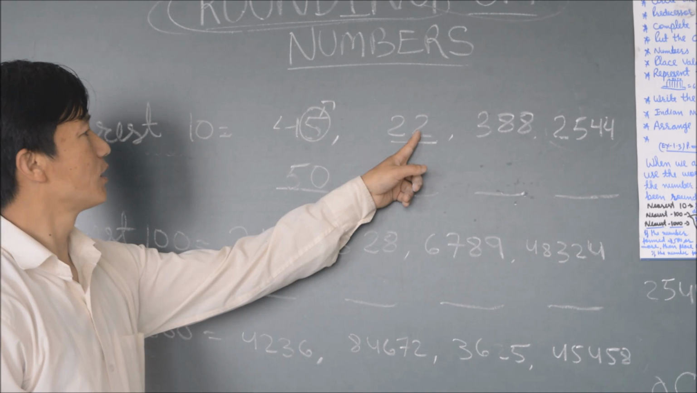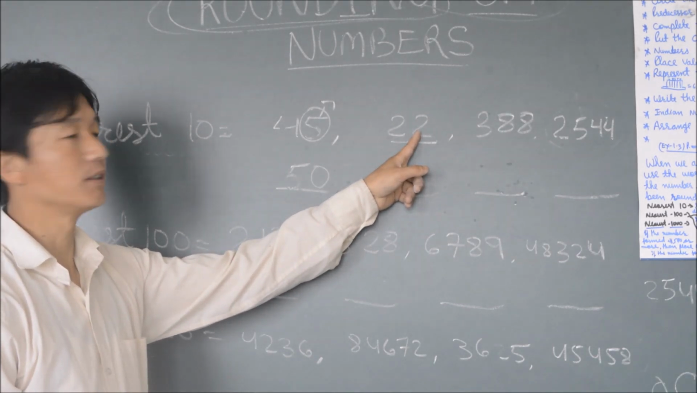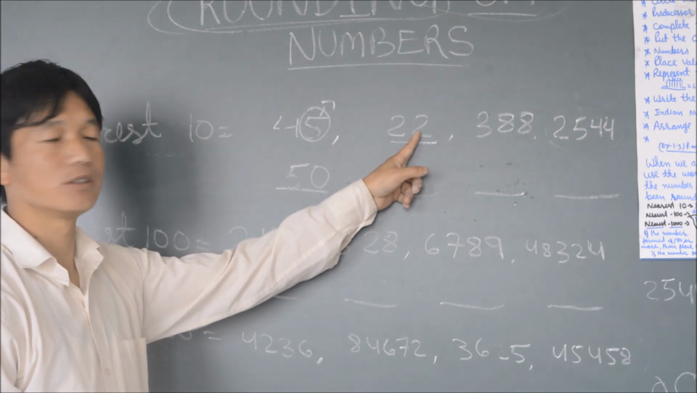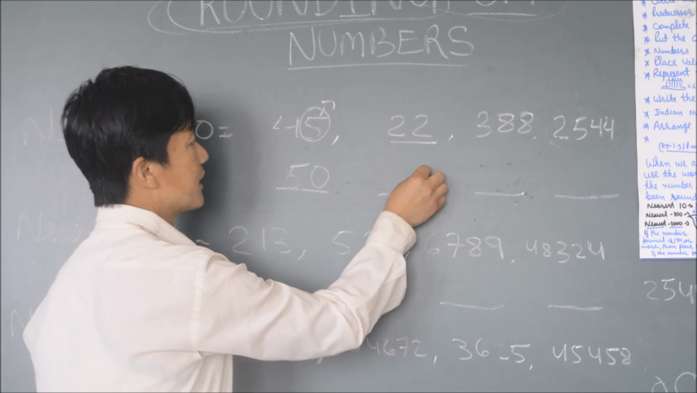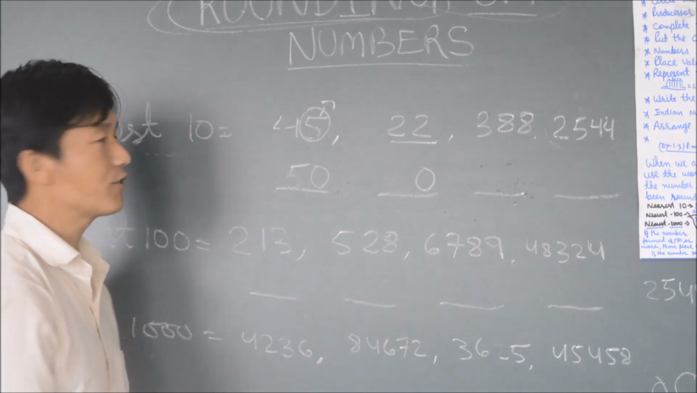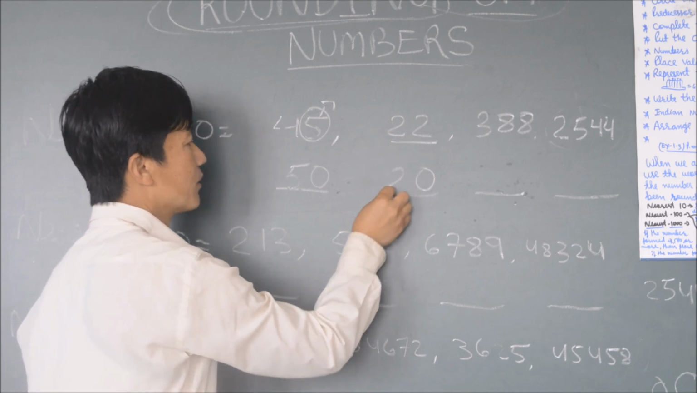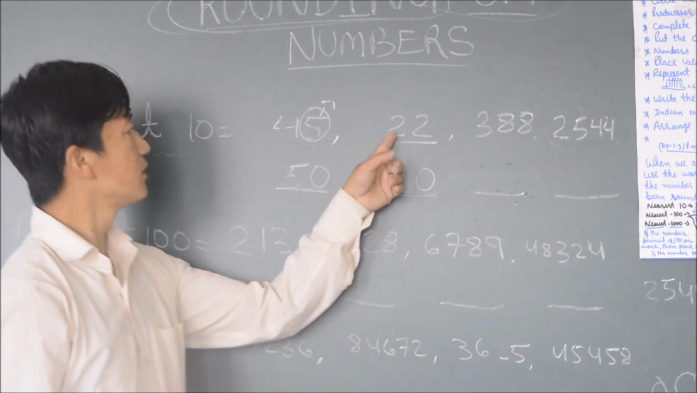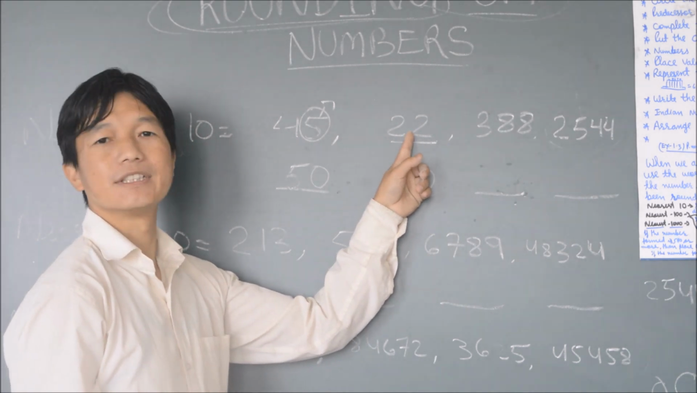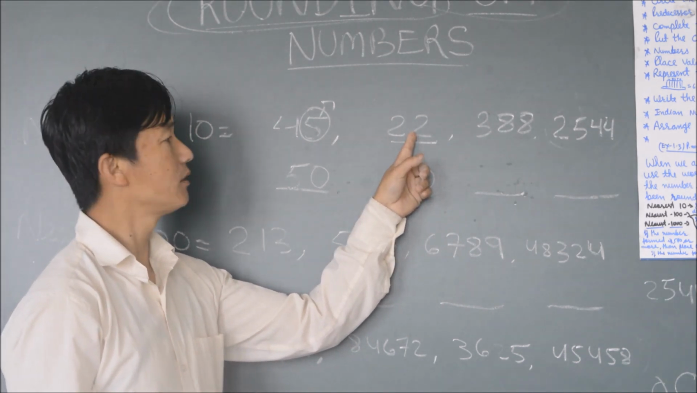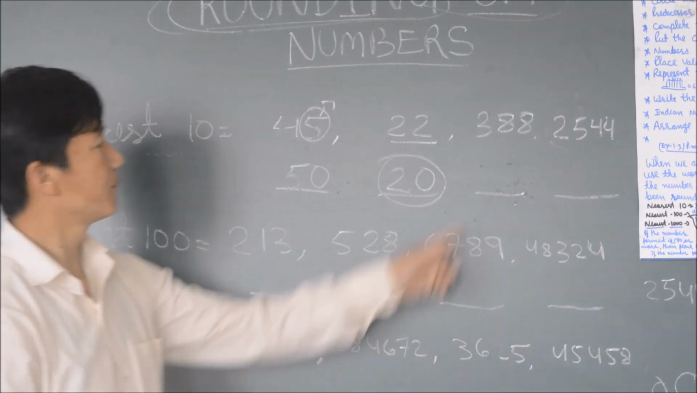Check here, 2 is less than 4, less than 5, below 4. That means we can change this 2 to 0. After that, the tens place remains the same number, 2, because the digit is less than 5. So this is rounding off. Are you getting the point?